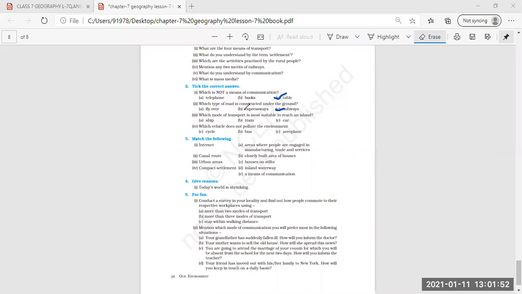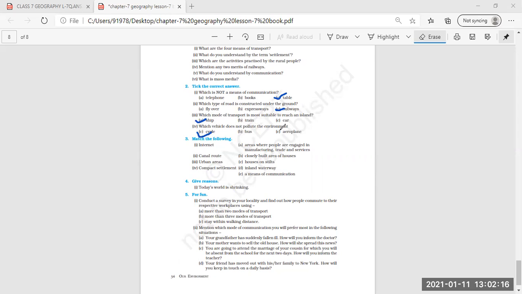Then, which mode of transport is most suitable to reach the island? A will be the correct answer. Ship. Then, which vehicle does not pollute the environment? Cycle does not pollute the environment.